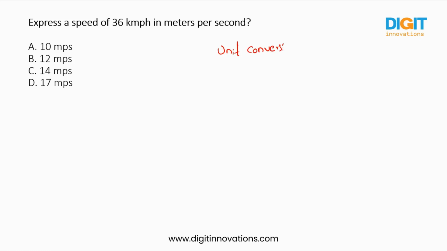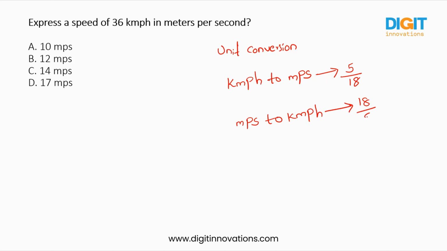So here, to convert kilometers per hour into meter per seconds, you have to multiply the value with 5 by 18. If you need to convert any value from kilometers per hour into meter per seconds, you multiply with 5 by 18. If you're planning to convert from meter per seconds into kilometers per hour, then you multiply with 18 by 5. So let's come into the question.